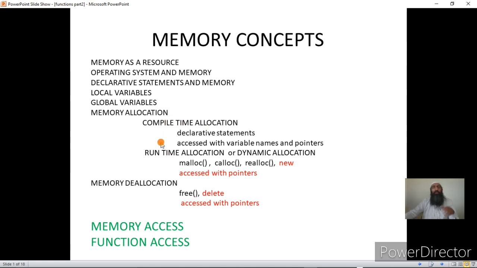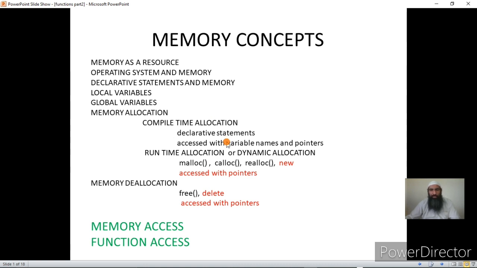Again, these two topics are broad, so we will handle them separately, but I am simply introducing today some concepts that are a prerequisite for programmers to know. Whatever variables we declare with declarative statements, or whatever memory we procure through them, will be accessed with variable names, because in a declarative statement we give the data type and the variable name. That can also be accessed with another thing called pointers. I have not talked about pointers till now, but we can use pointers to access the variables created through declarative statements.